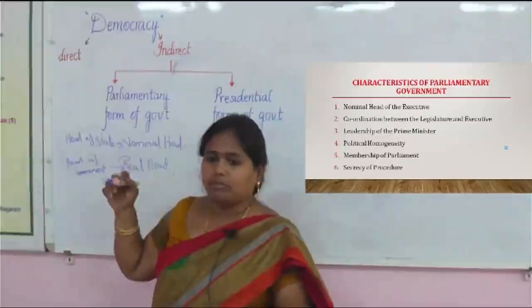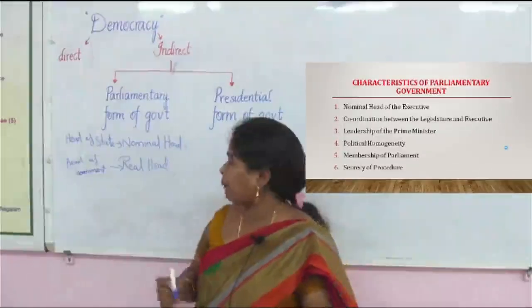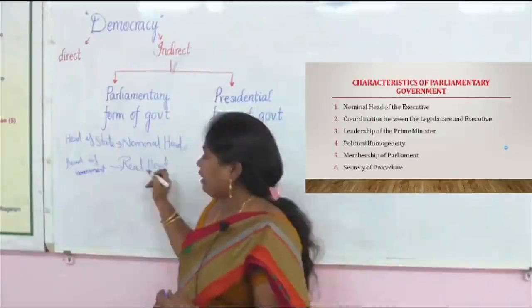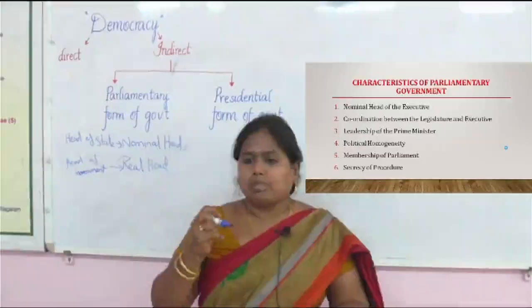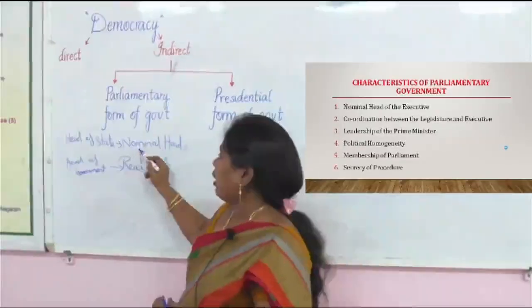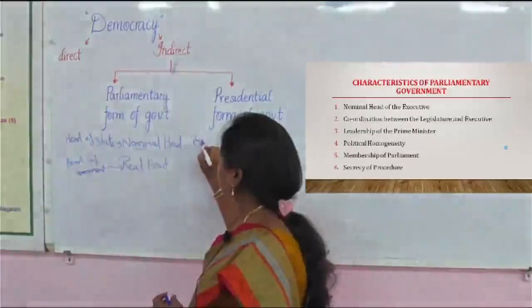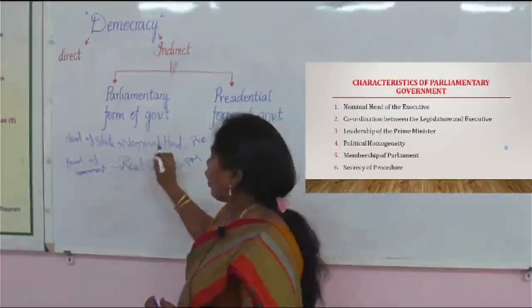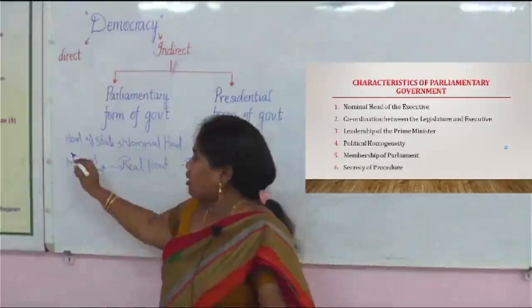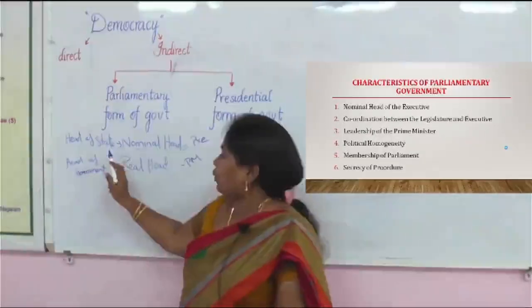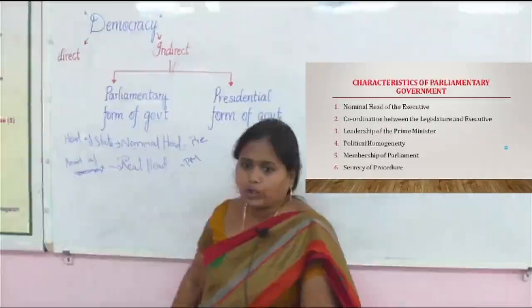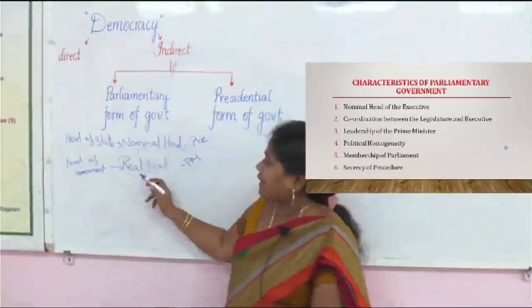We may take India as an example. The nominal head is the president, and the real head is the prime minister. Remember, the nominal head is the president, the real head is the prime minister. The nominal head we may also call the head of the state, and the real head is also called the head of the government. Why are we saying nominal and real?